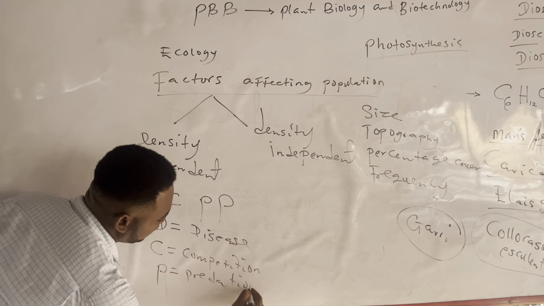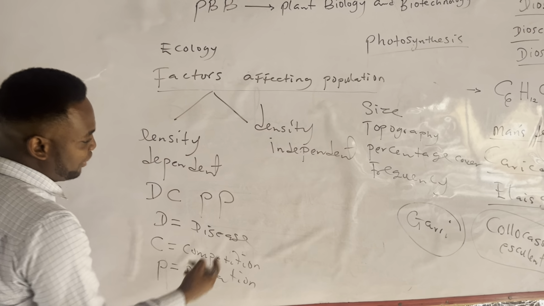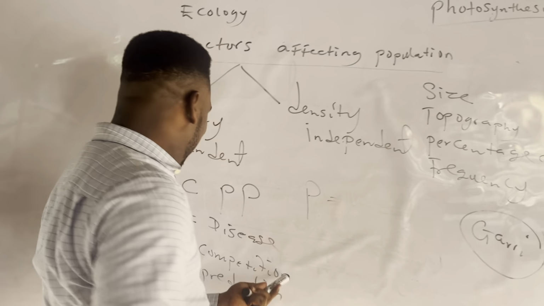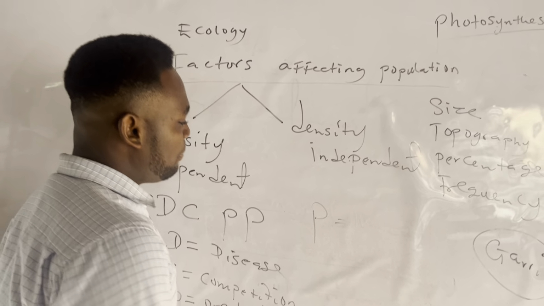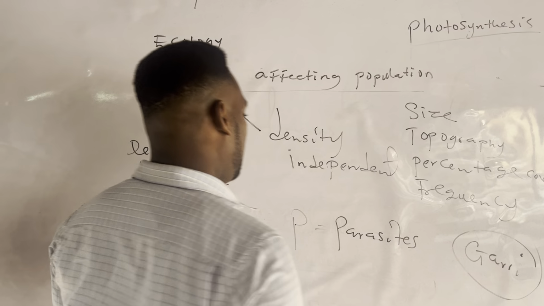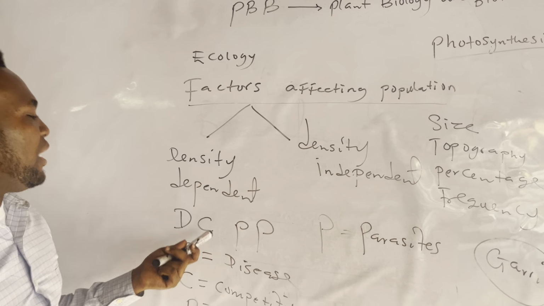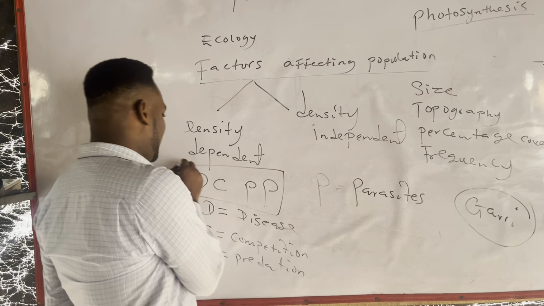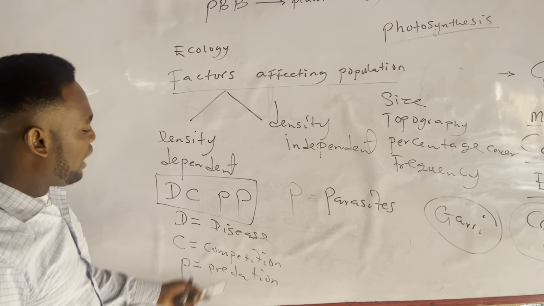The other P stands for parasite. So density dependent factors, we have them as DCPP. DCPP is the acronym you can use to capture all of them.